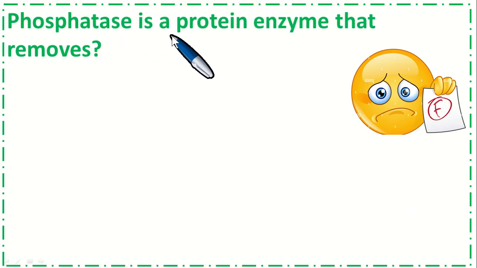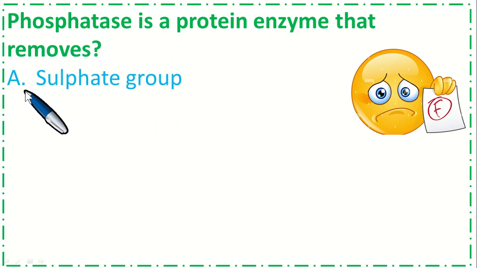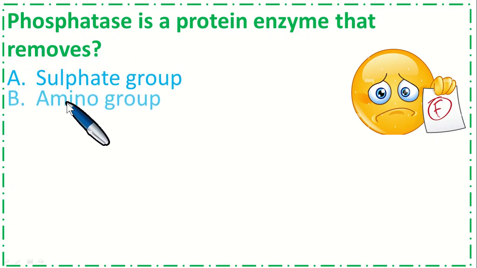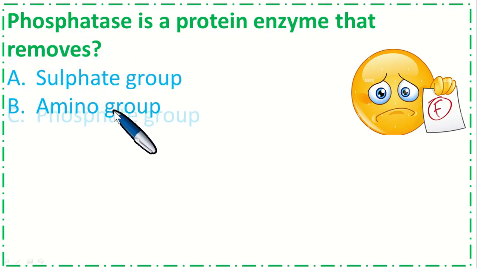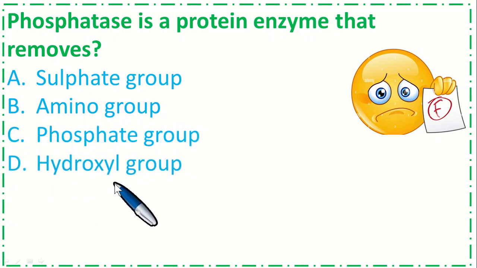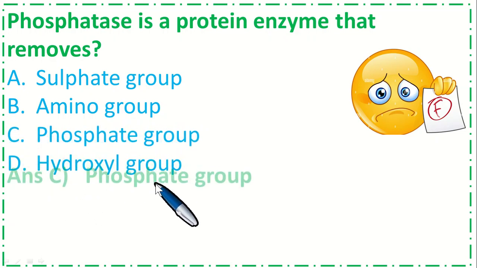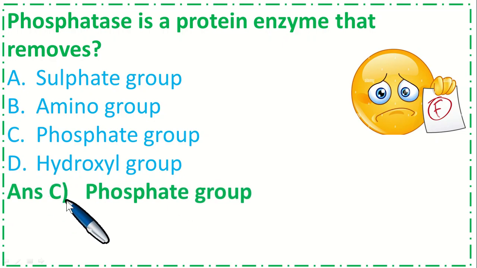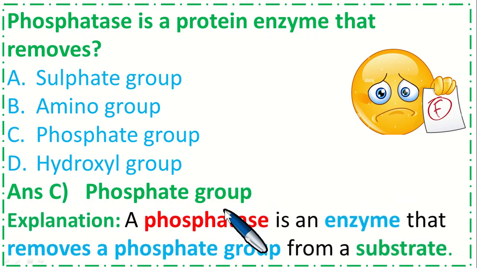Phosphatase is a protein enzyme that removes: option A sulfate group, B amino group, C phosphate group and option D hydroxyl group. So the correct option is C, phosphate group. A phosphatase is an enzyme that removes a phosphate group from a substrate.